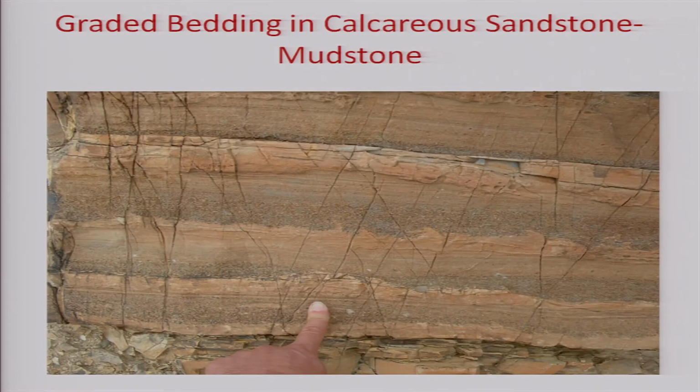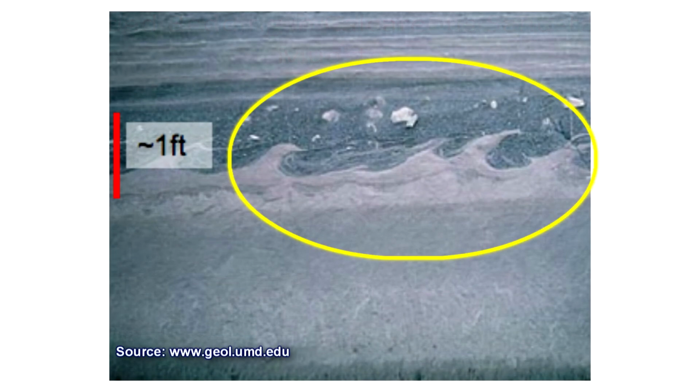Another very interesting example here, in a calcareous sandstone-mudstone succession, you can see the continuous grading here. It becomes very fine. It is a mudstone on top. Again there is a coarser grain and then there is a mudstone. There is again a coarse grain and then mudstone. So, you get cyclical deposits of mudstone and sandstone, and in some places they also show a very interesting structure. You can see a flame, the clay material starts moving up into the sediment and it produces what we call a flame structure.